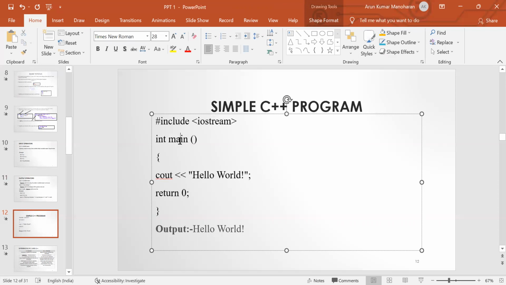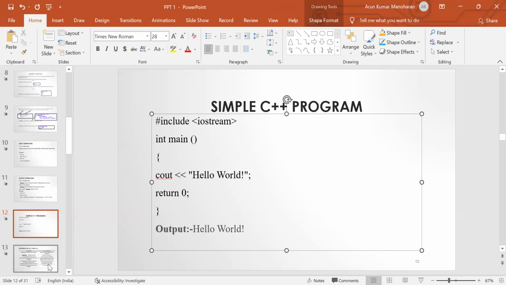Each and every C or C++ program should contain only one main function. This main function returns an integer type value. The program execution will begin from the open curly brace. Inside the open curly brace, the first statement is cout. By using this cout object, we are going to display the output hello world. So the output for this program will be displayed as hello world in the console.